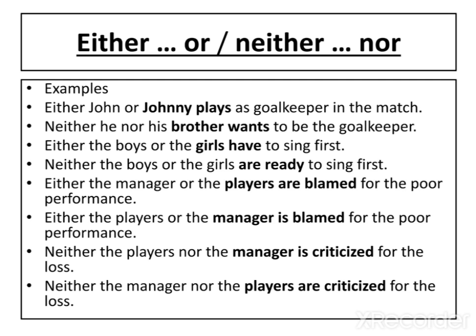So simply we can see that when we use either/or or neither/nor, we should ensure that the verb agrees with the subject that is closer to it. It means that if the two subjects are singular, the verb is singular, and the verb is plural if both subjects are plural. But if one subject is singular and the other one is plural, the verb can be singular or plural depending on the subject closer to it.